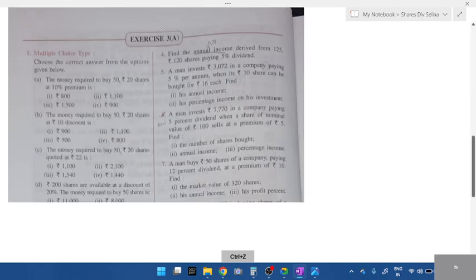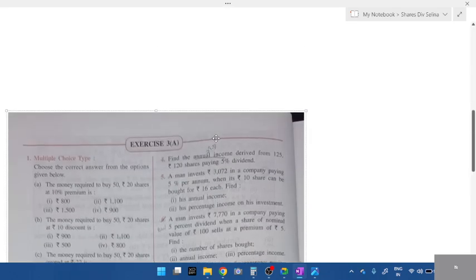Okay, what about other class? Did ma'am complete shares and dividend for all the class? Response. Yes. Okay, shares and dividend.